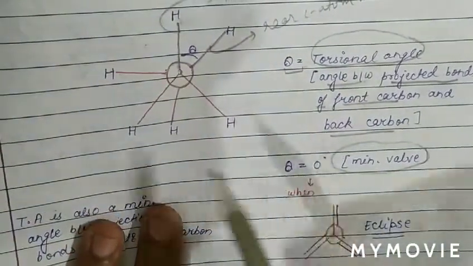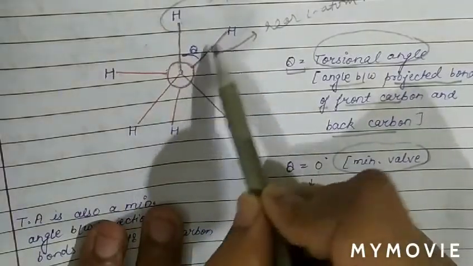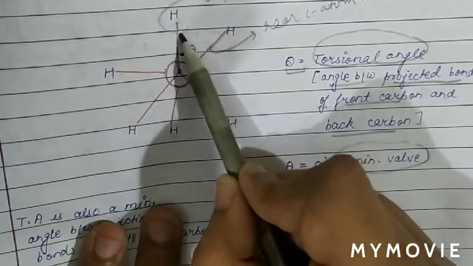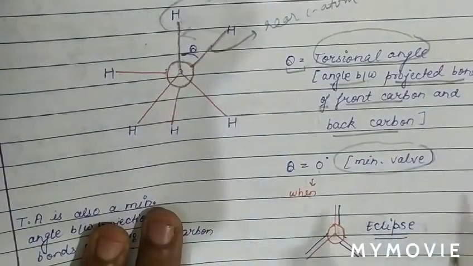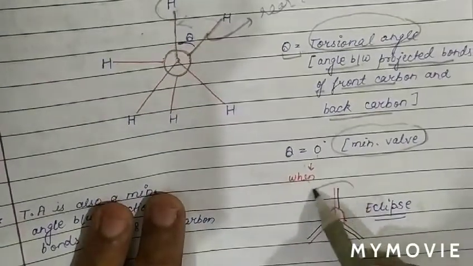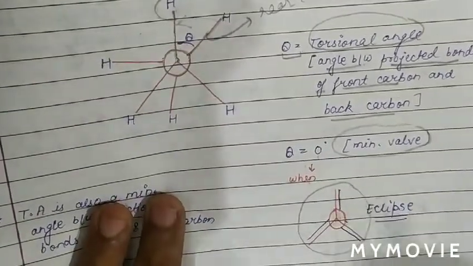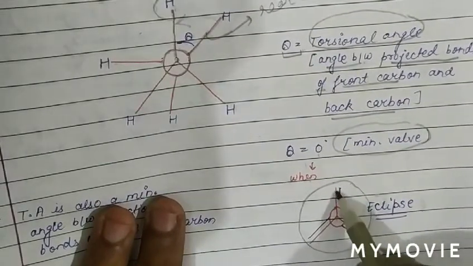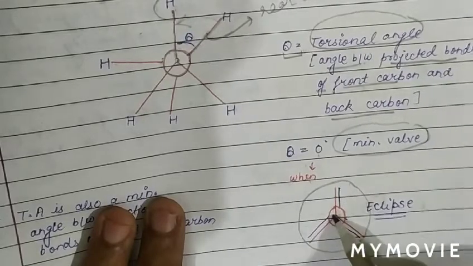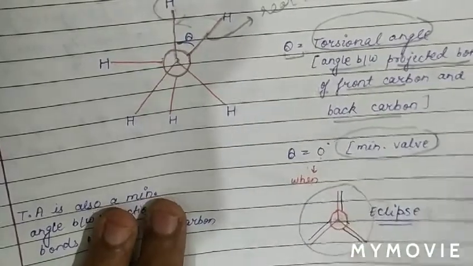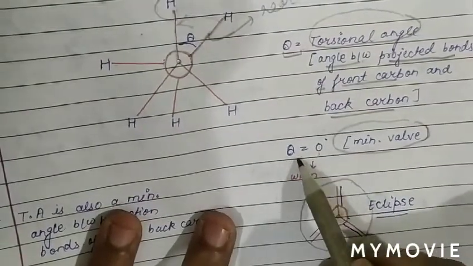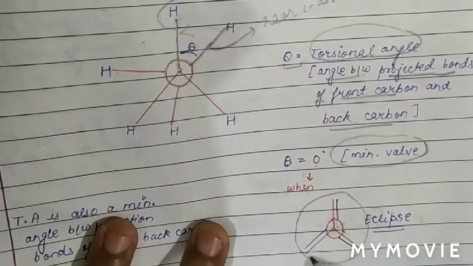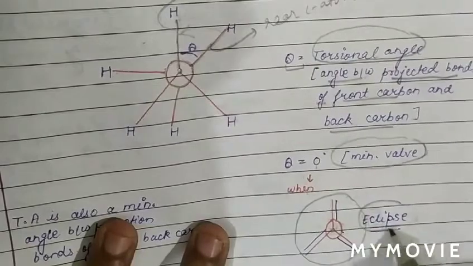When theta is 0, the rear carbon hydrogen bond will overlap the front carbon hydrogen bond. This is the case of theta equal to 0. So when theta is 0, when the torsional angle is 0, all projected bonds of the front carbon and rear carbon will overlap, and this position we call the eclipse position.